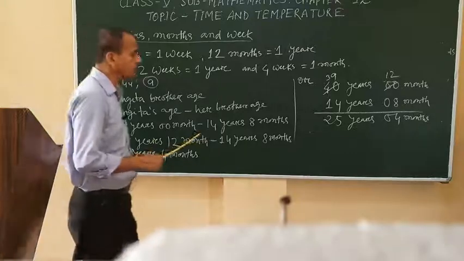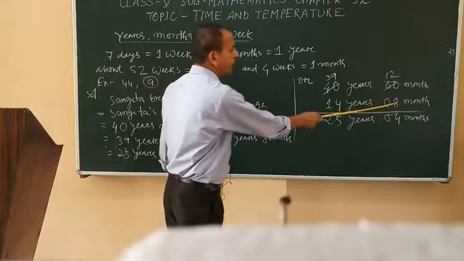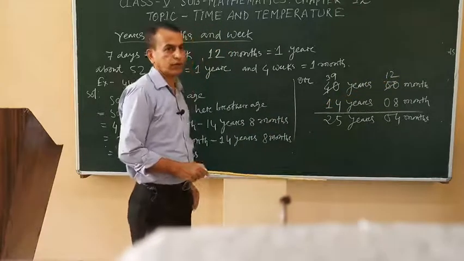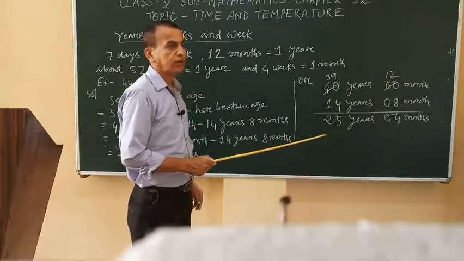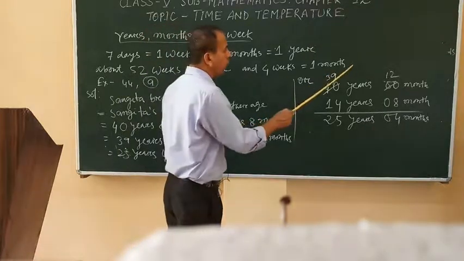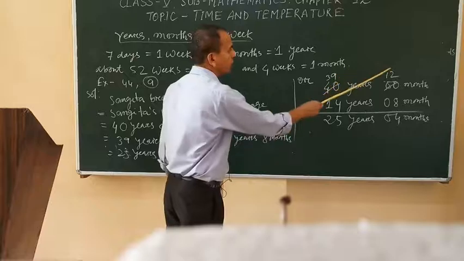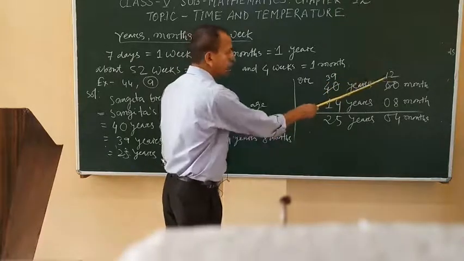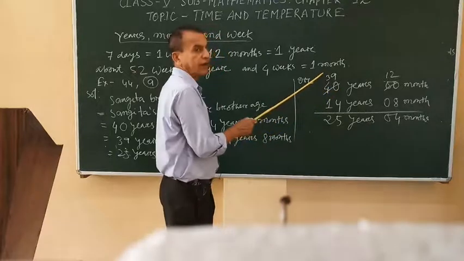Why have we done it like this? Because we cannot subtract 8 months from 00 months. 8 months is bigger than 00 months. So we have borrowed 1 year to the months. When 1 year moves to the months, it becomes 12 and it remains only 39 years.